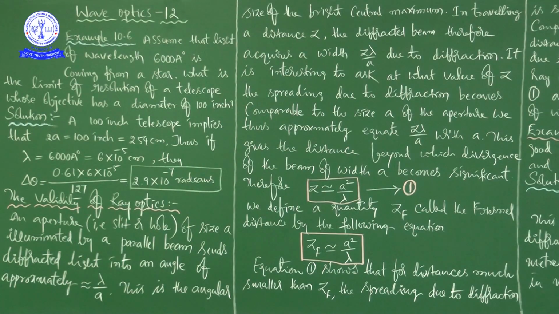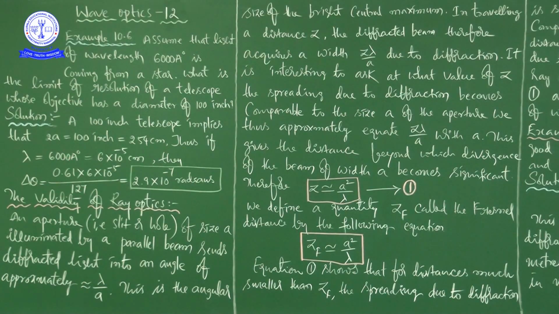just now I told you, this derivation, how this formula came, we discussed in our last class. That is delta theta is equal to 0.61 lambda by A. So here we are substituting the given values in that formula, that is 0.61 as it is because it is a numerical value, into lambda, that is 6 into 10 to the power of minus 5 divided by 127, because here we need A.